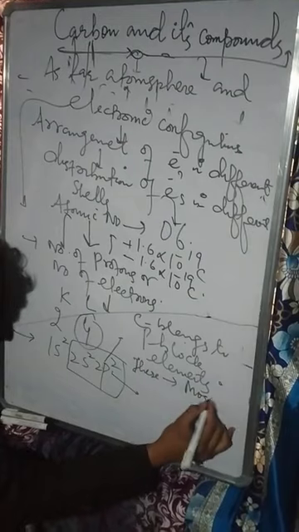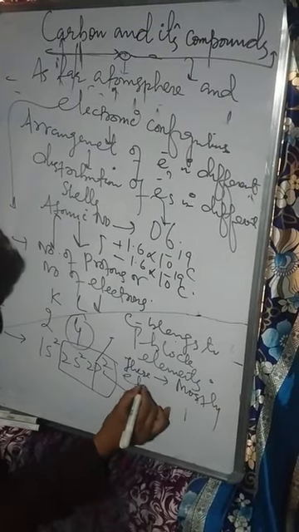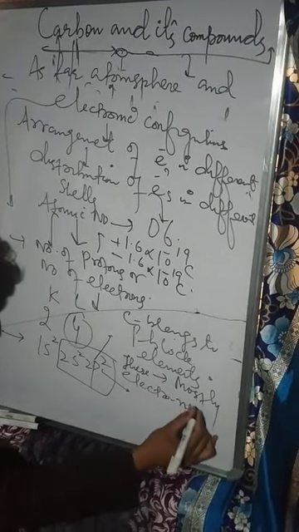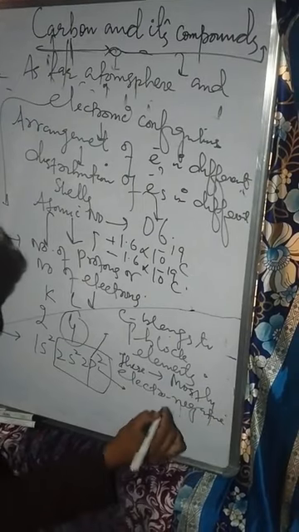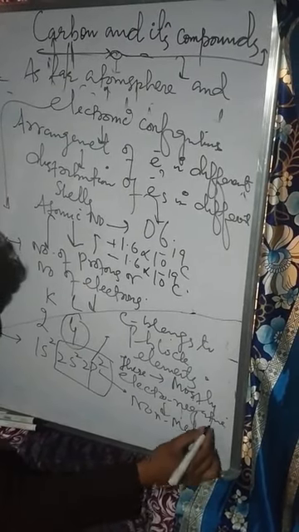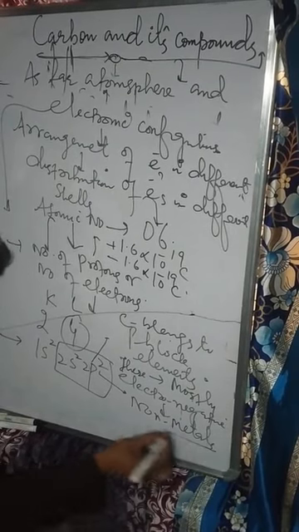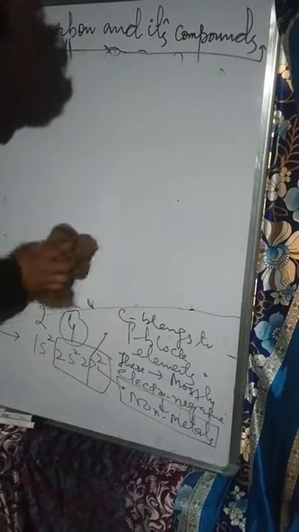And these p block elements are mostly electronegative in nature. That's, they are mostly non-metals. That's why this carbon is non-metallic in nature. One more thing, let me quote one more thing.